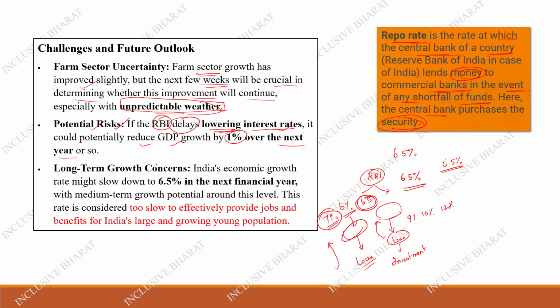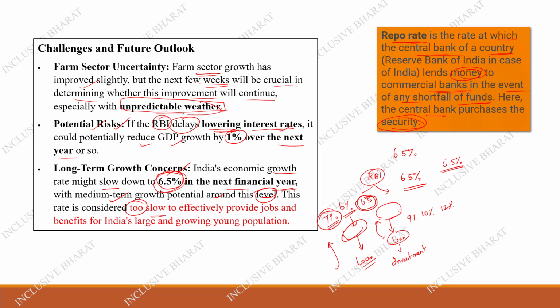So, the long-term growth concern: the Indian economic growth rate might slow down to 6.5% in the next financial year, with medium-term growth potential around this level. If this level continues, the growth rate is just 6.5%. This rate is considered very, very slow.